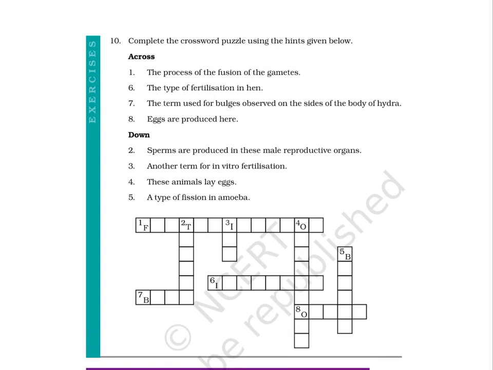Down, which is the top to bottom direction, has 2. Sperms are produced in these male reproductive organs. This is a 6-letter word starting with T. 3. Another term for in vitro fertilization. This is a 3-letter word starting with I. 4. These animals lay eggs. This is a 9-letter word. The first letter and the 7th letter is O. 5. A type of fission in amoeba. A 6-letter word starting with B.